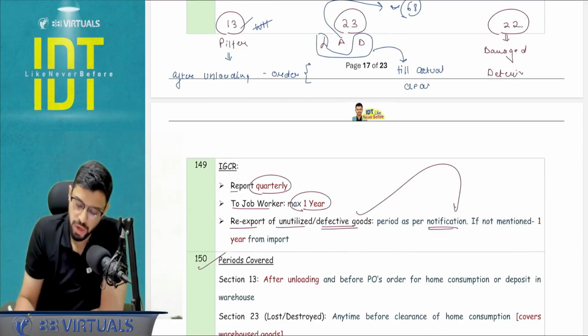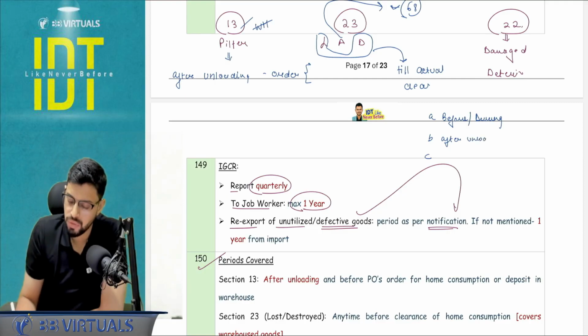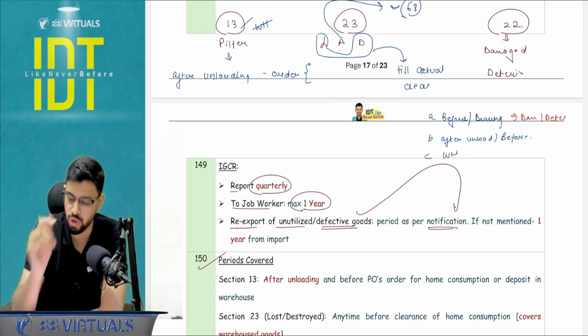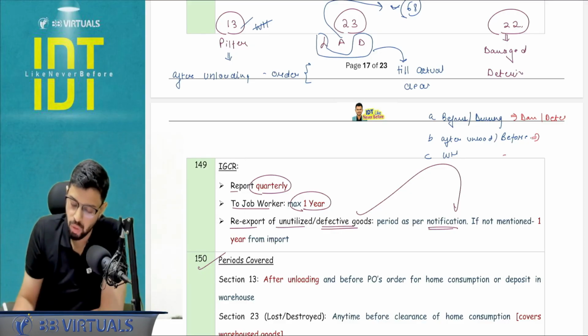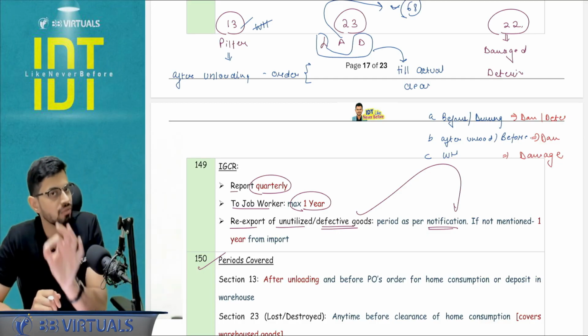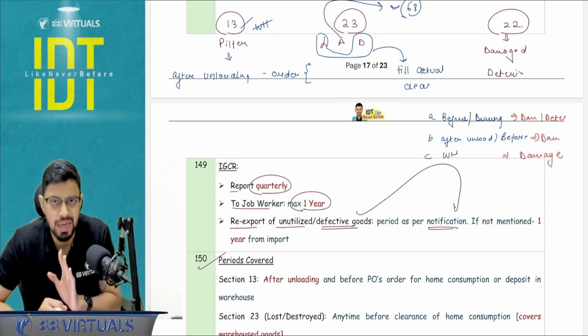Okay, and section number 22, damaged, deteriorated, A, B, C, 3 clauses are there. Before or during unloading, after unloading but before examination of the goods, and third, warehouse goods. So in the first case, both the things are covered, damaged and deteriorated. Please mark these words very carefully, otherwise you will commit a mistake. In the paper you have to see what word they are using, and in B and C only and only the word damaged is used. And if this benefit is given, what is the benefit in section number 22? I get the abatement of the duty. So for example, the value of goods falls by 10%, the duty is going to fall by 10%. I hope this is clear.